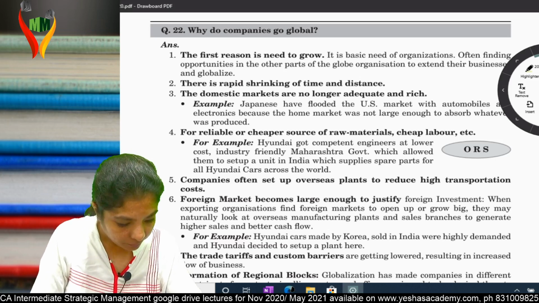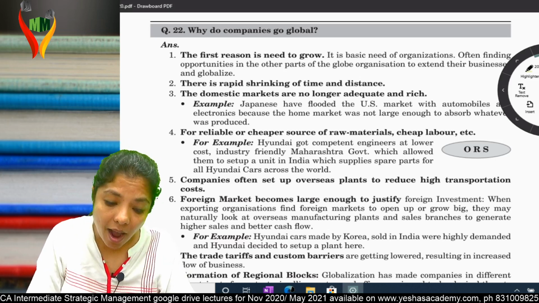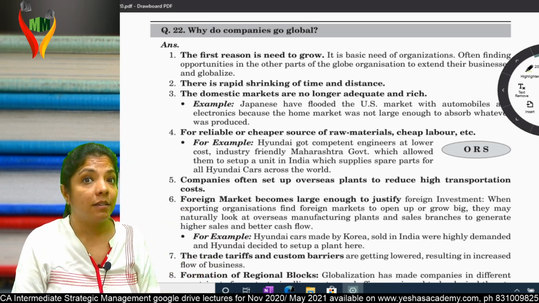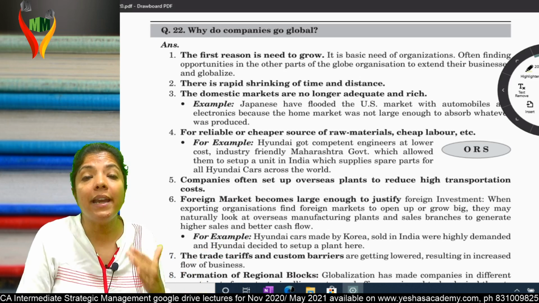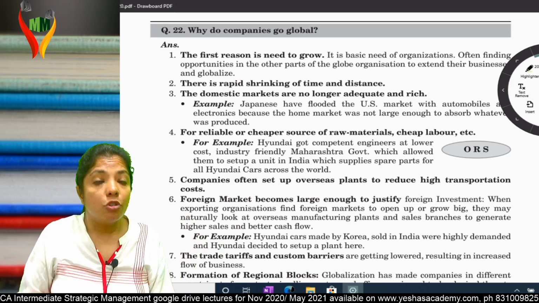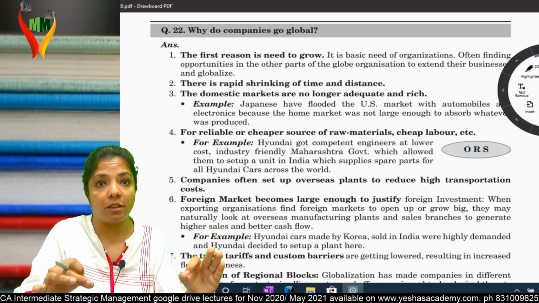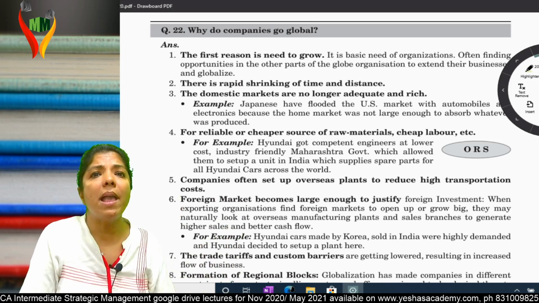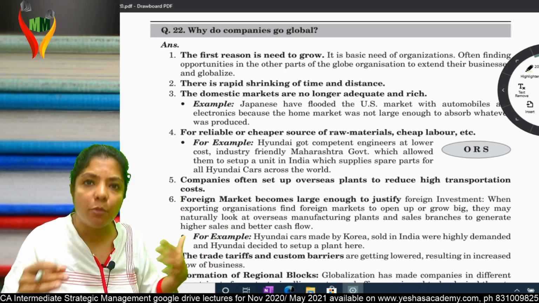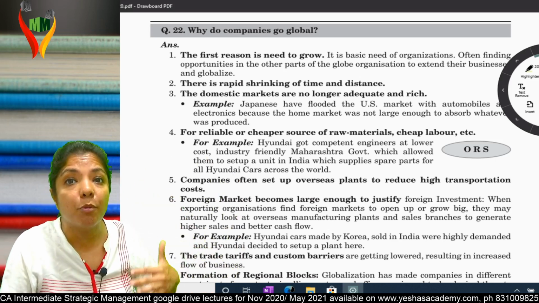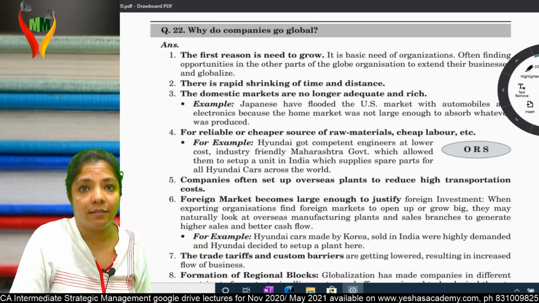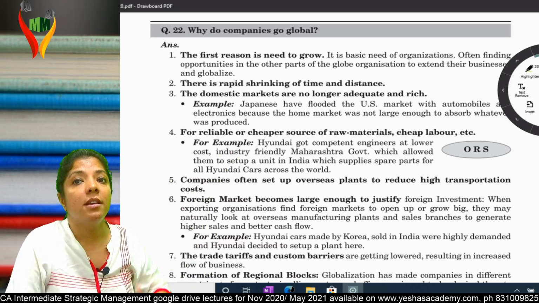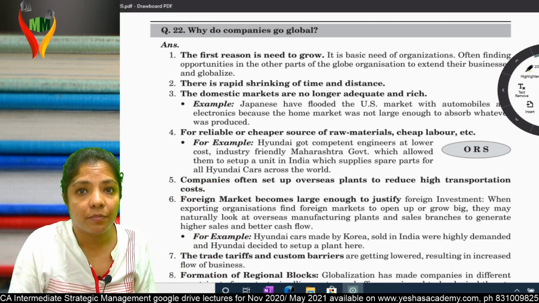Sixth point, foreign market becomes large enough to justify foreign investment. I'm ready to invest in a foreign market provided I want returns. So if I can see that there is a demand for my product, I will invest there. That means the foreign market has become large enough. Why have MNCs, why has McDonald's, why have foreign companies come to India? Because they see that potential in India, they see sales in India. For them, India is a foreign market and they've invested in India because they can justify their investments.